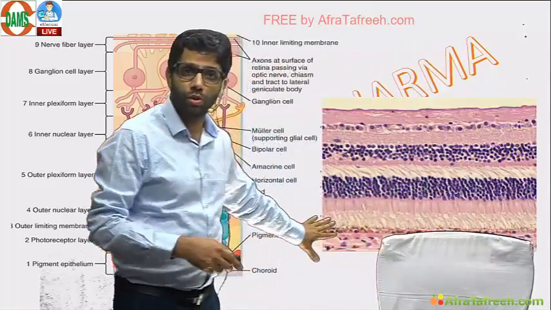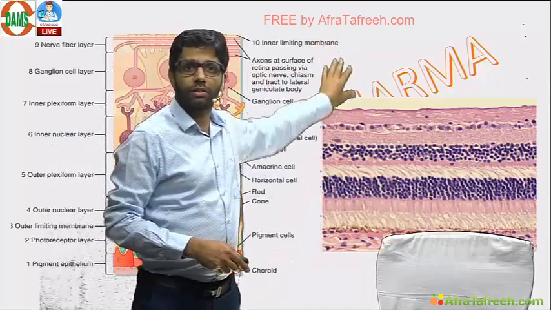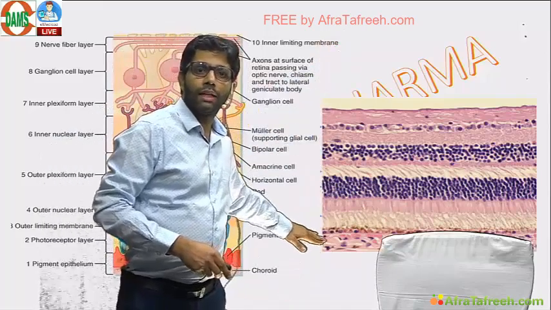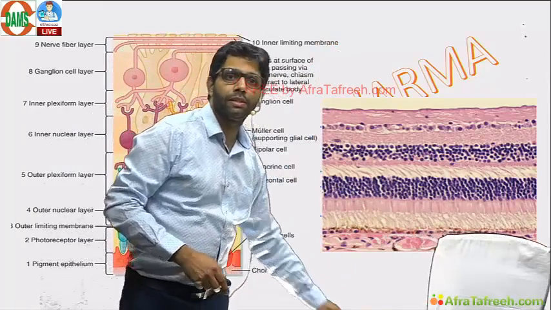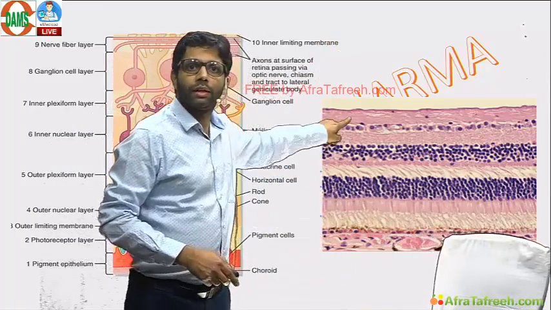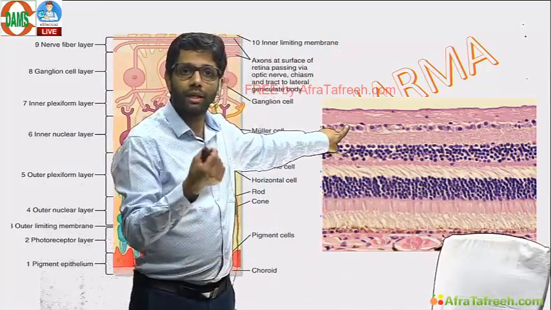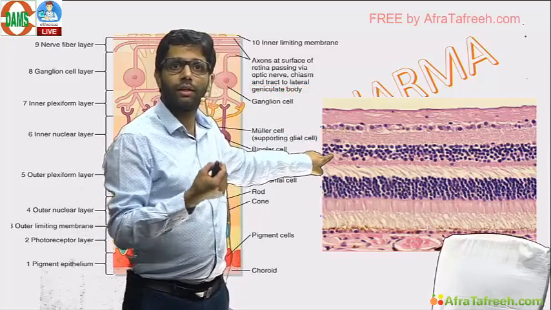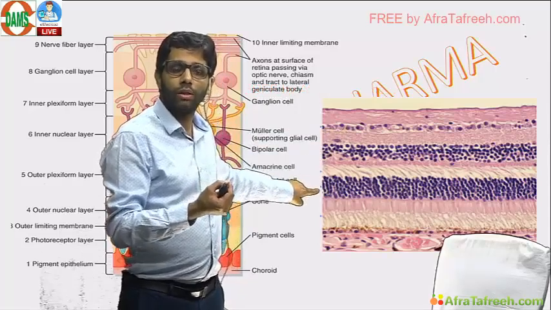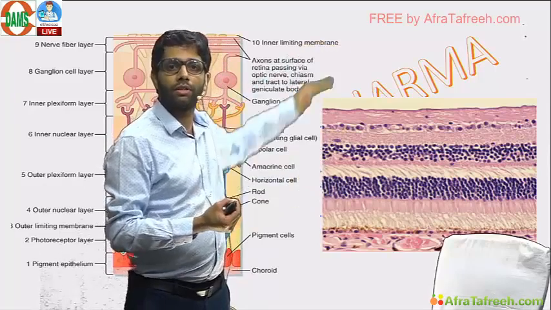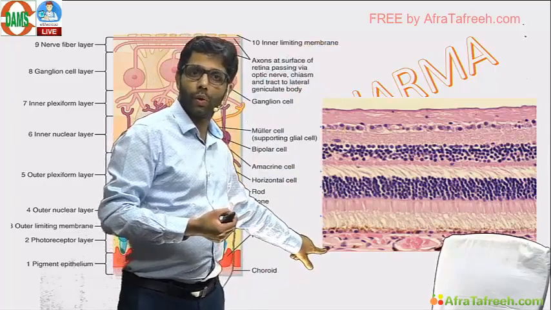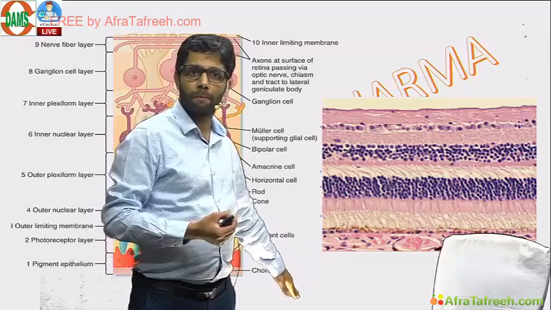In the histopath picture also they can ask. From the vitreous to the retinal pigment epithelium. Pigment epithelium means there is a brownish layer. Ganglionic cells, remember this, the cellular layer. Inner nuclear layer. Outer nuclear layer. Inner towards the vitreous, outer towards the vessels. Vessels are choroid, sclera afterwards.